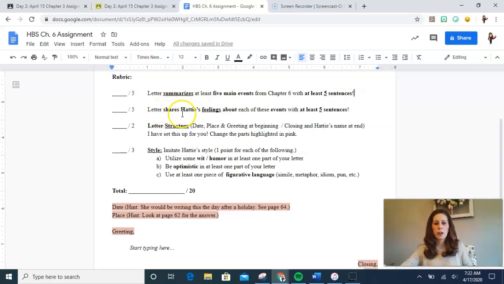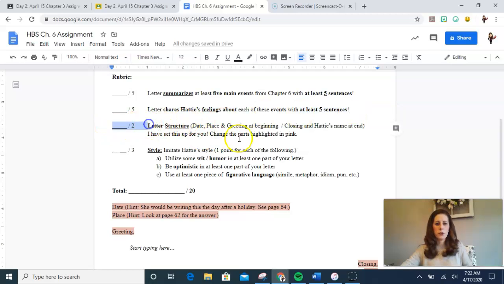Next, the letter is going to share Hattie's feelings about each of these events with at least 5 sentences. So you want to note how she's feeling about all those events. It doesn't have to be like, here's the event, here's the feeling, here's the event, here's the feeling. You could write it that way, but I'm just looking that overall you have at least 5 sentences that describe her feelings about what happens. It doesn't have to go back and forth between event and feeling, but it could if you wanted to.